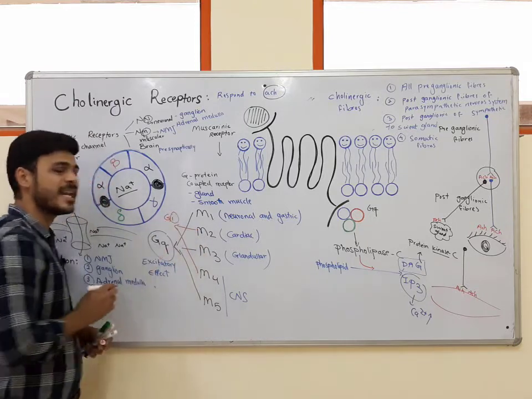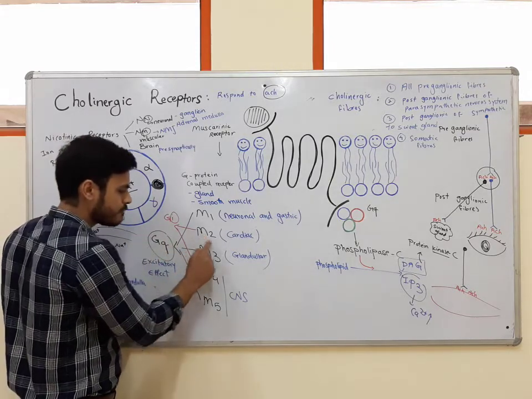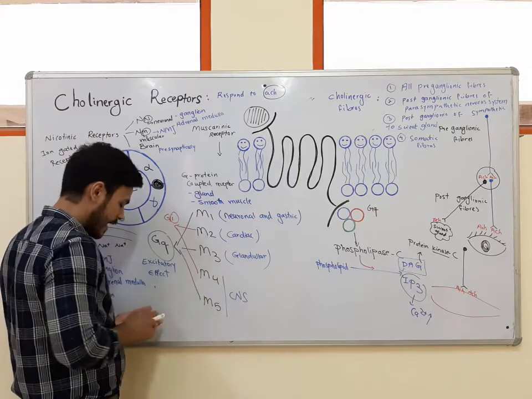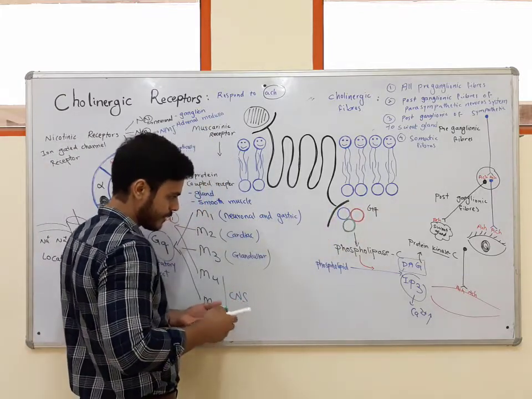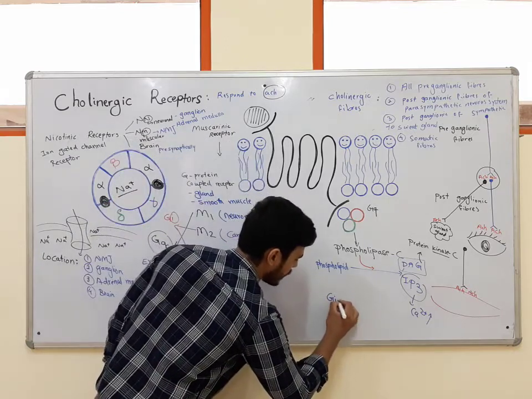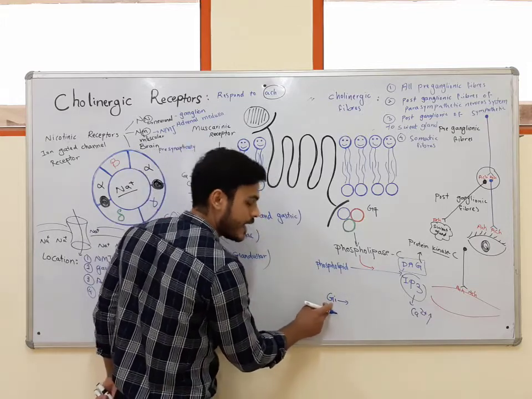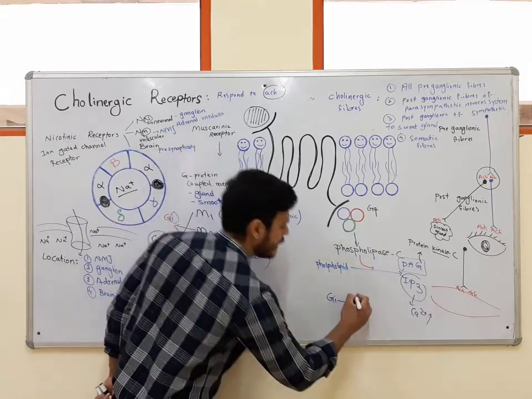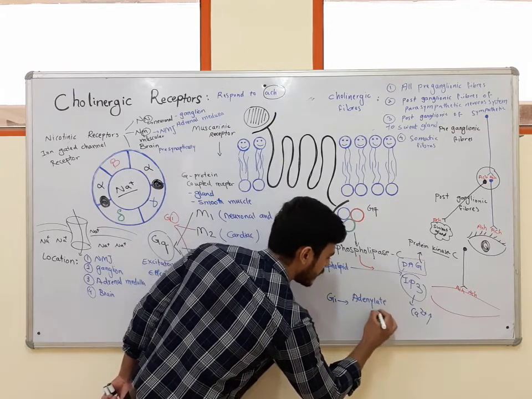Gi is for inhibitory. When acetylcholine binds to M2 and M4 subtype, it can activate the Gi protein. Now imagine we have activated the Gi protein. When we activate Gi protein, this Gi can inhibit the adenylate cyclase.